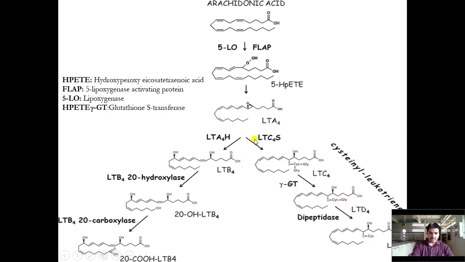In another pathway, leukotriene A4 will convert into leukotriene B4 with the help of leukotriene A4 hydrolase enzyme, and there is a hydrolysis of leukotriene A4. This leukotriene B4 will convert into 20-hydroxy leukotriene B4 with the help of leukotriene B4 20-hydroxylase enzyme. This 20-hydroxy leukotriene B4 will convert into 20-carboxyl leukotriene B4 with the help of leukotriene B4 20-carboxylase enzyme, and this hydroxyl group will convert into a carboxylic group.